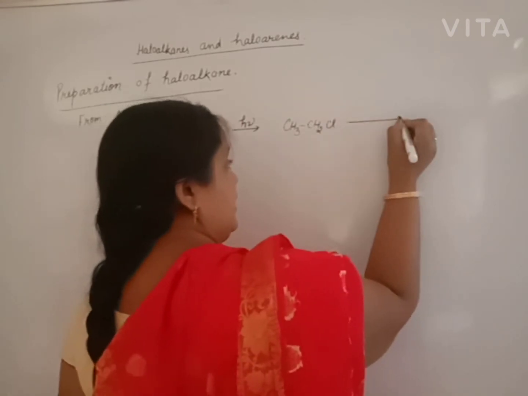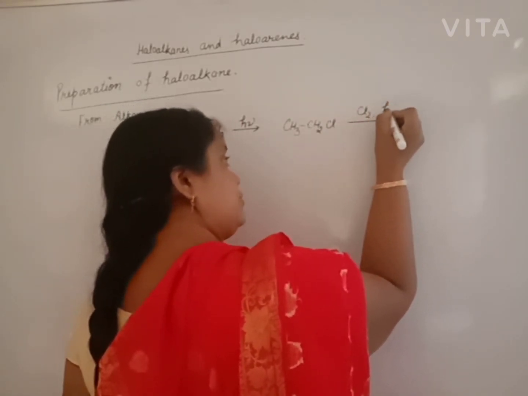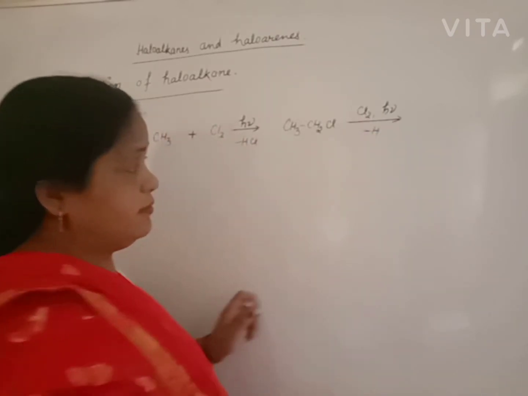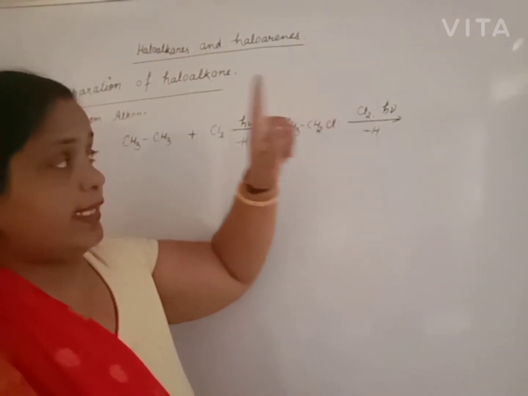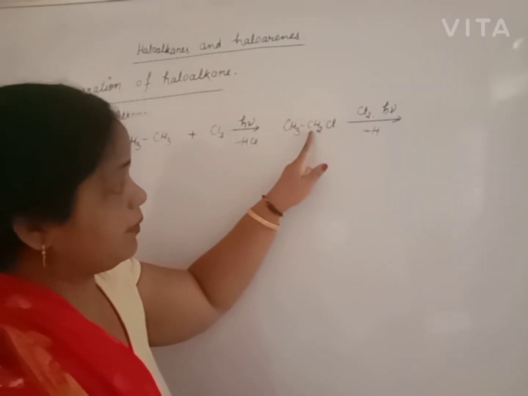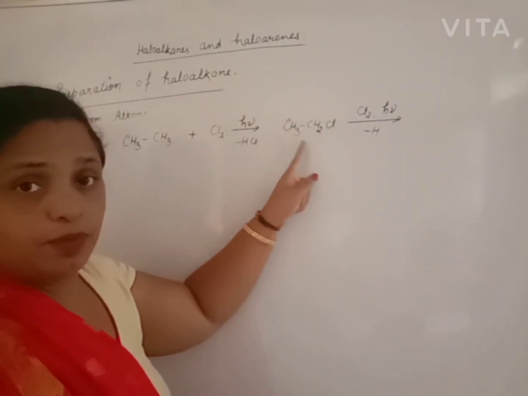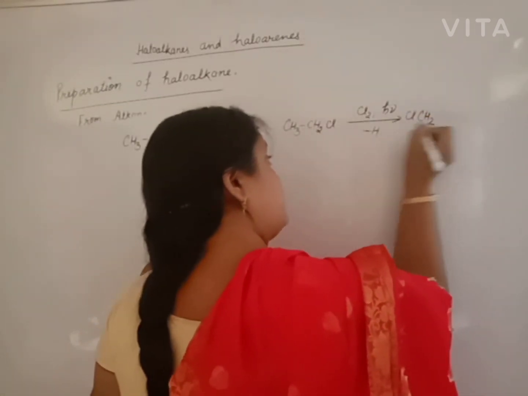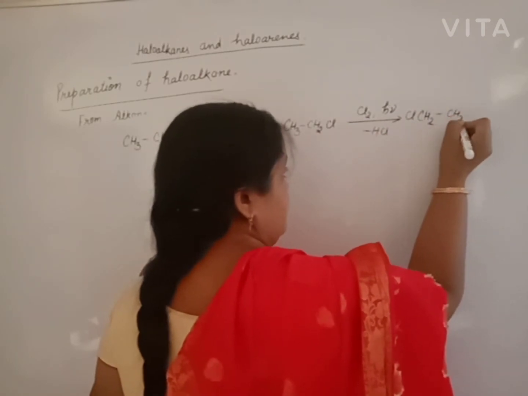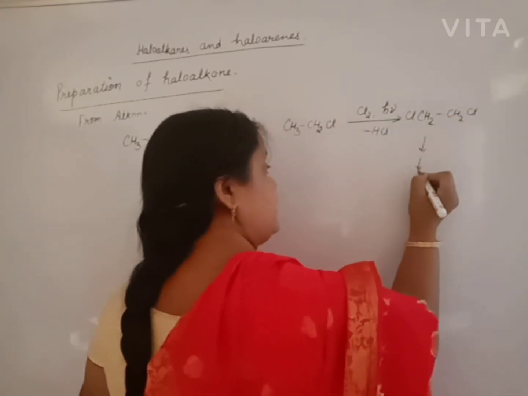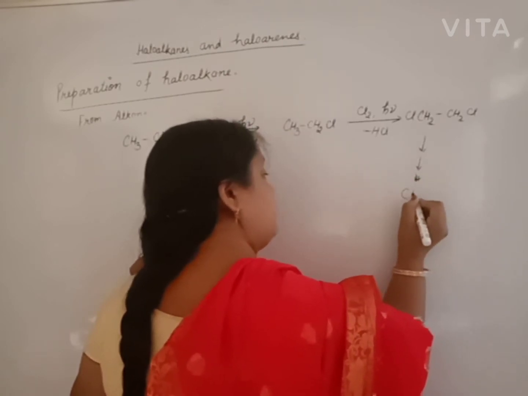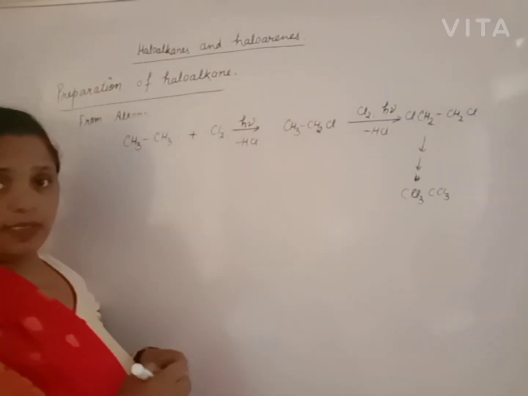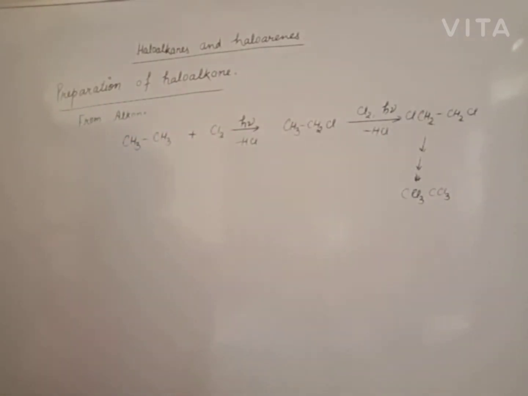Then again chlorine gas is passed under sunlight. Again one H is replaced with Cl, and this H does not belong to the same carbon. It is from the next carbon because it is symmetrical in nature. Due to symmetry, the other carbon is involved in the reaction. This reaction repeats this number of times, and finally we get hexachloroethane.